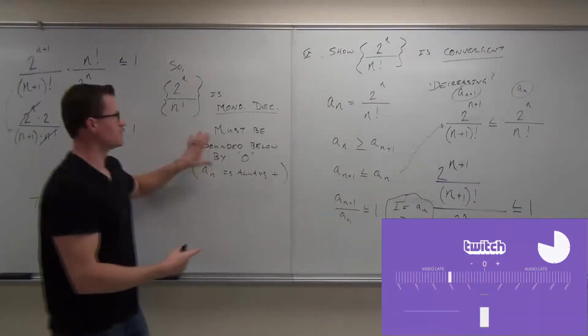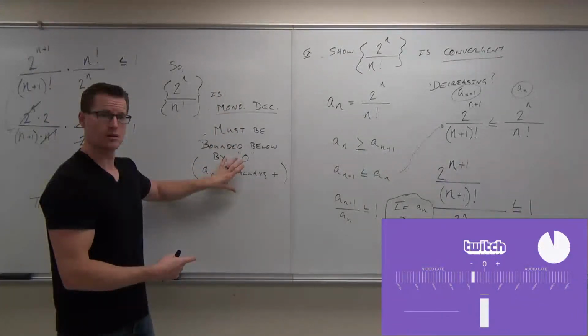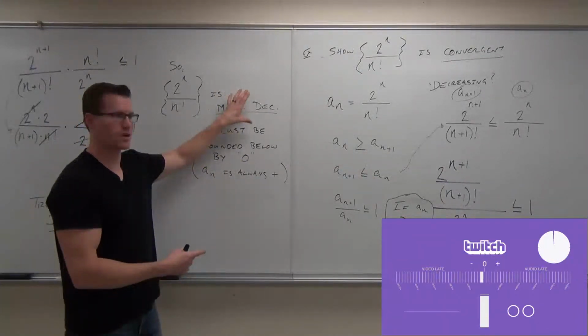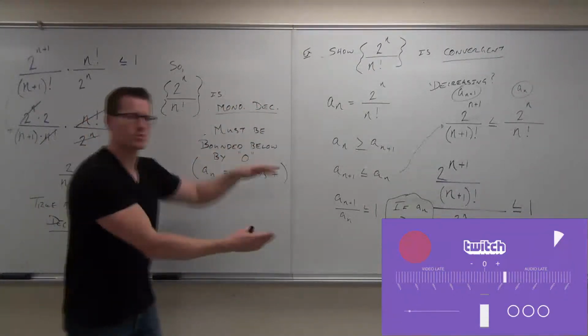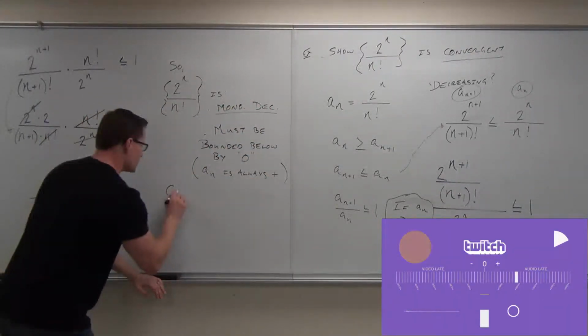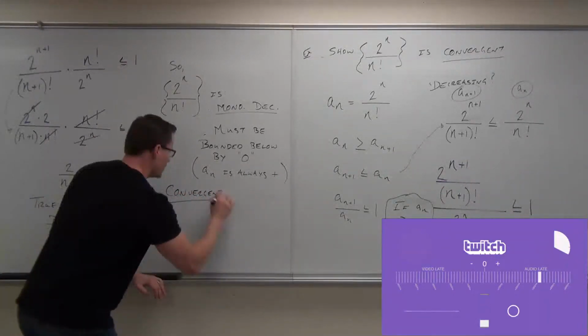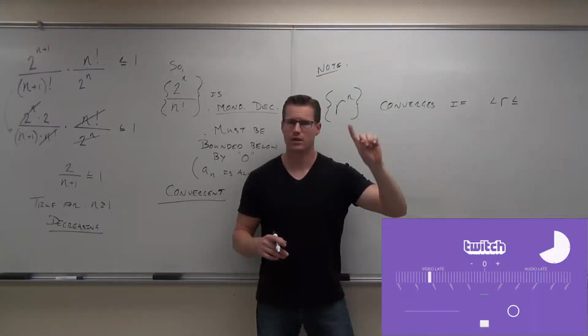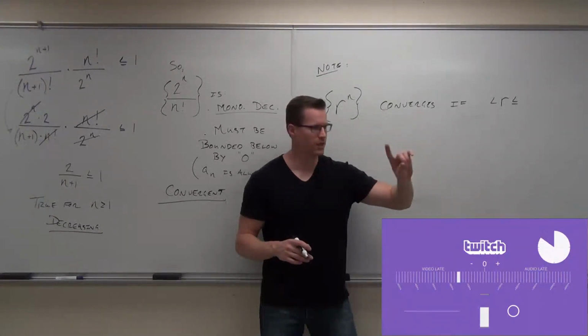Every bounded monotonic sequence is convergent. Is it bounded? Yes. Is it monotonic? Yes. Don't care whether it's increasing or decreasing, if it's bounded appropriately. This is decreasing and bounded below. Therefore, this is convergent. Bam. What about -1, 1, -1, 1, -1, 1, forever?